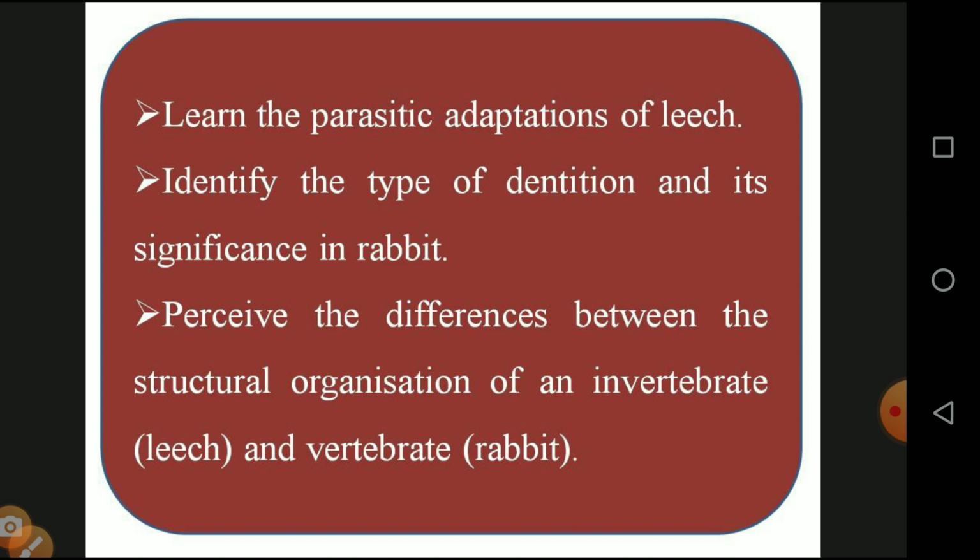Then identify the types of dentition and its significance in rabbit. Dentition is nothing but the form of teeth structure and teeth number. The rabbit has different types of teeth: incisors, canines, premolars and molars. And perceive the difference between the structural organization of the invertebrate leech and the vertebrate. Finally, we can know the basic structural organization and how organisms vary from one organism to another, in the form of invertebrates and vertebrates.